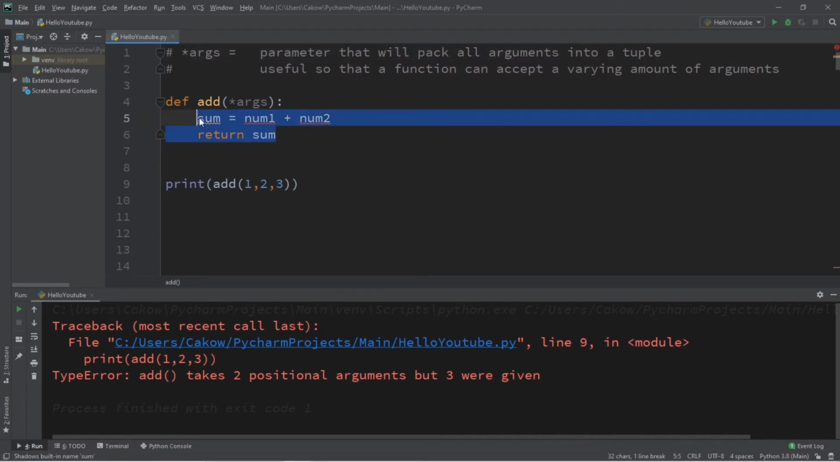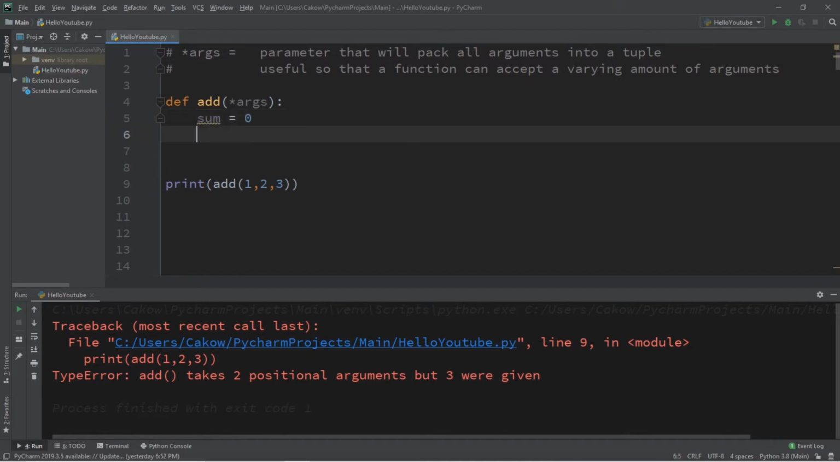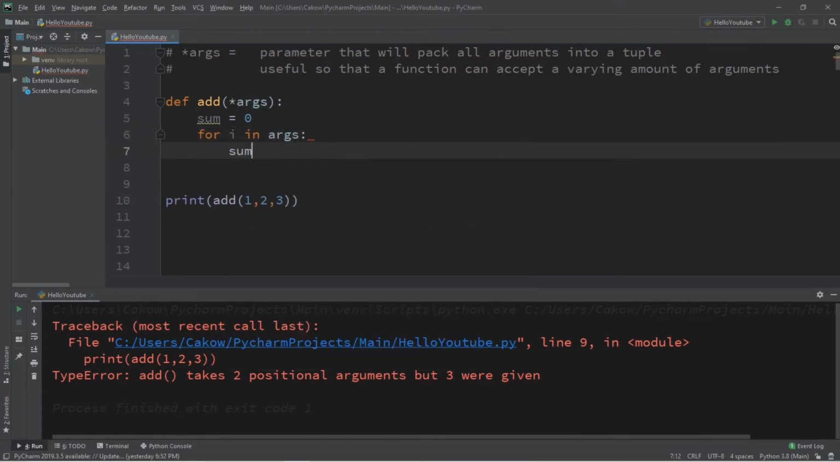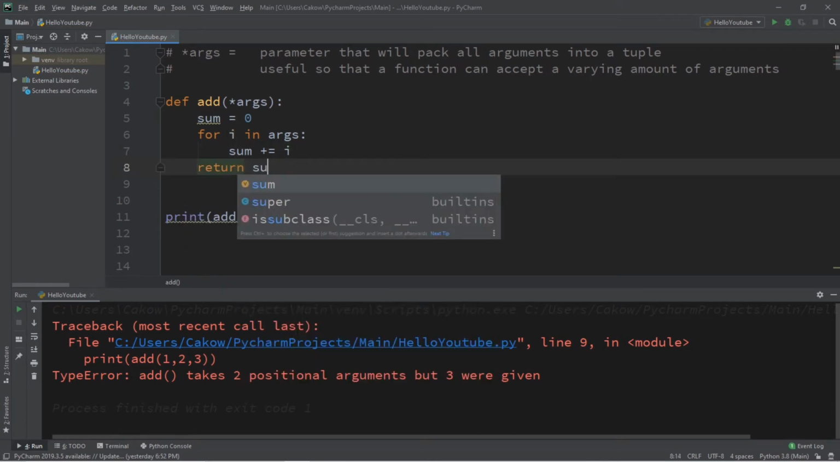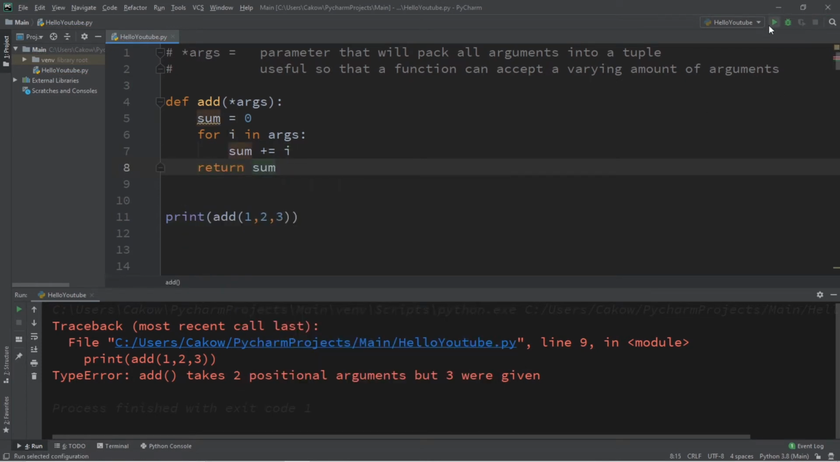So let's rewrite this program. So let's say maybe sum equals 0, and then we will need to iterate through all of the items within our tuple because tuples are iterable. So let's say for i in args. What we'll do is say sum plus equals whatever i is, and at the end, when we escape the for loop, we will return our sum. So let's try it again and see if it works.